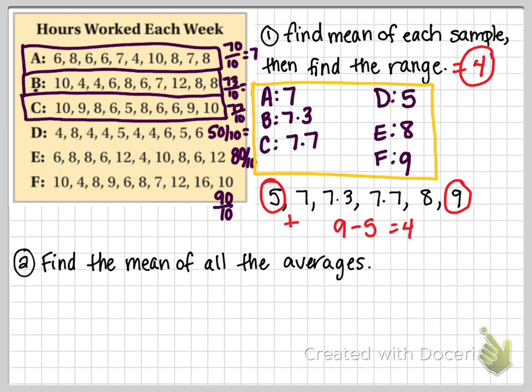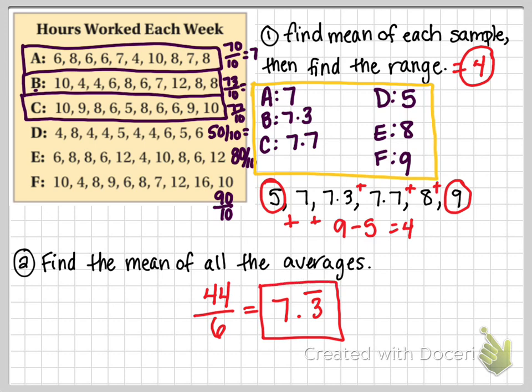5 plus 7 plus 7.3 plus 7.7 plus 7.8, plus 8 plus 9. And so if we add those all together, we get 44. And divide by 6, because there are 6 different samples that we took. So we get 7.3 repeating. So the mean is about 7.3 of all that data, the average number of hours that one of these students works, we could assume is about 7.3 repeating, or 7 1/3 hours.